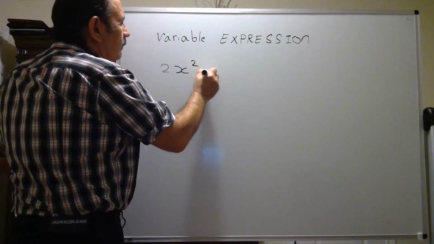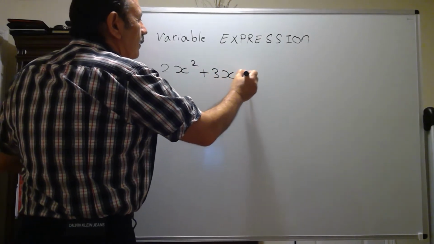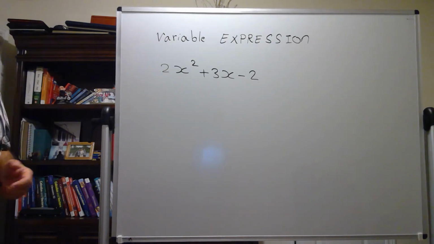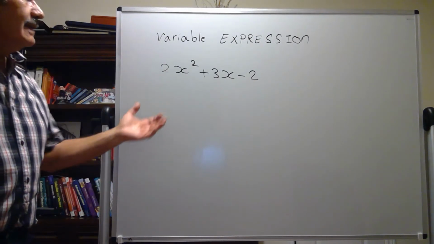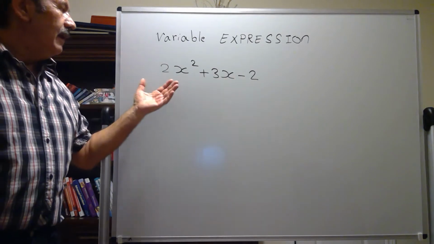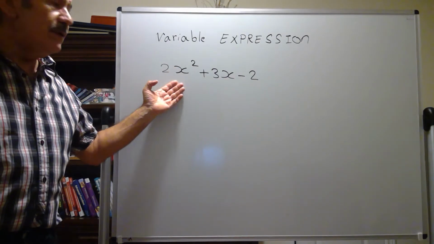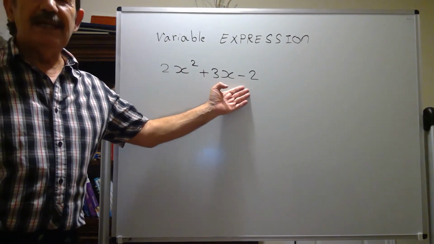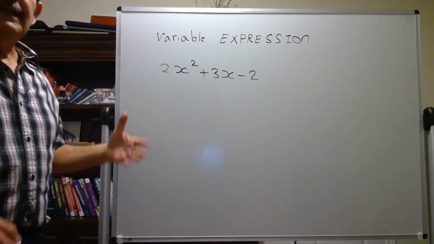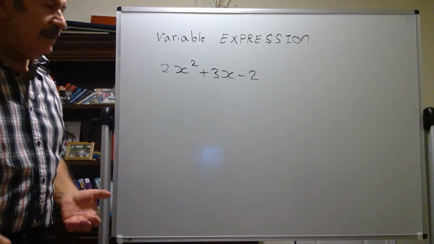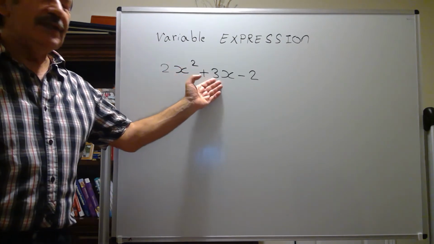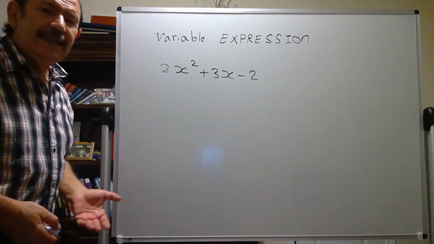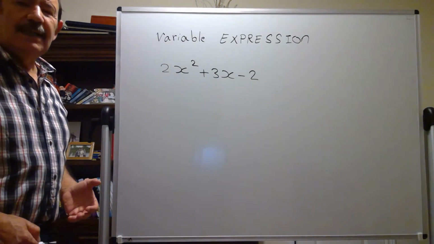2x squared plus 3x minus 2. This is another variable expression. How many terms does it have? 3 terms. One of the terms is 2x squared. The other term is 3x. The other term is negative 2. So this expression has 3 terms: 2x squared, 3x, and negative 2. And the degree of this expression is 2.